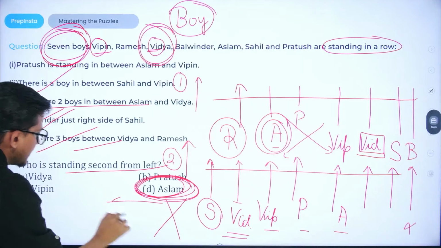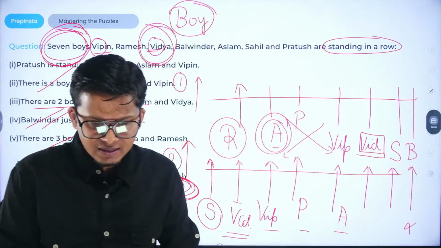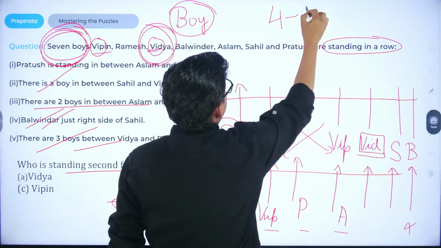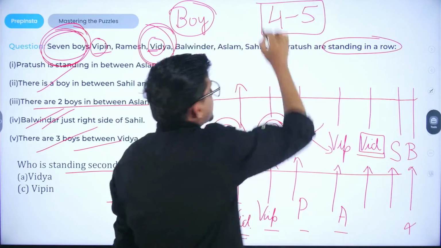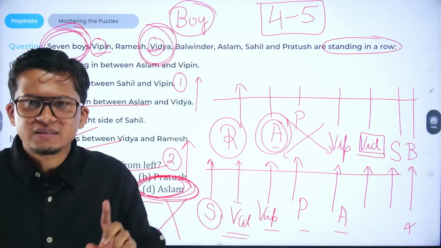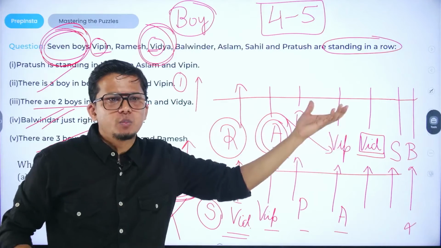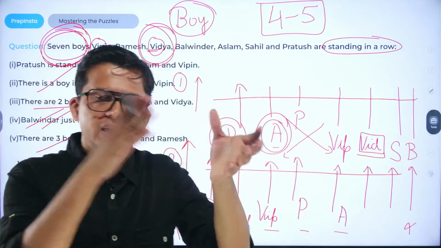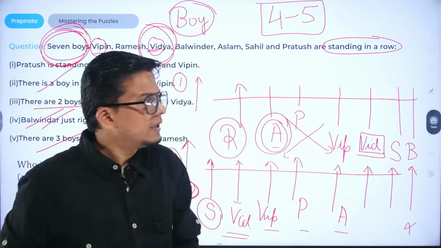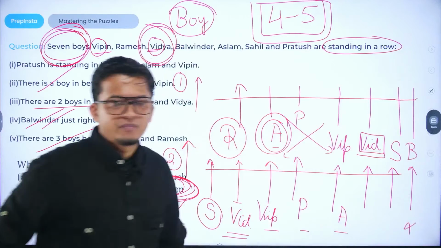That is option number D. देखो, the best part of solving these variety of quizzes is that around 4 to 5 questions come directly from one quiz. So if you are able to solve just a single quiz, if you are just able to solve the right pattern or the right grouping or the right arranging or the right ordering of this particular puzzle, you are going to solve 4 to 5 questions directly, right?